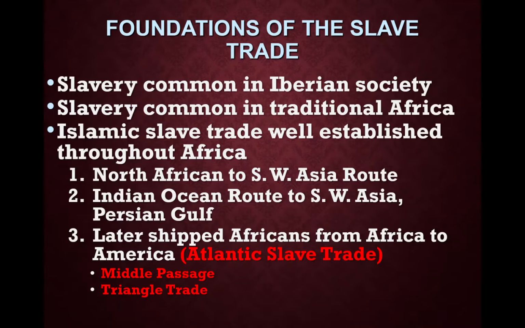And the big one, which is going to become a big deal now, is going to be the slave trade where they're taken from West Africa and they're sent to the Americas. This is called the Atlantic slave trade. The voyage of them going from Africa to the Americas is called the Middle Passage. And the whole slave trade route is called the triangular trade.